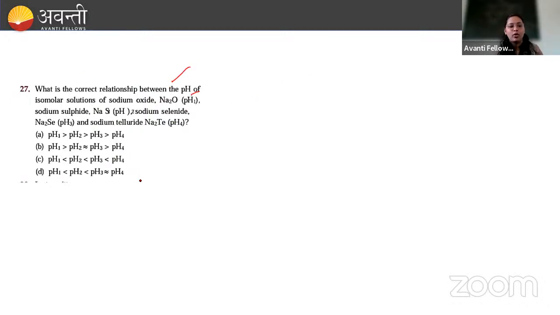Next, what is the correct relationship between pH? This problem we saw just the day before yesterday. As our acidic character increases, what will pH be? Yes, what will happen? As the acidic character increases, the pH is also going to decrease, right? For acid it is lower. As basic character goes on decreasing, what will happen? pH is going to increase.